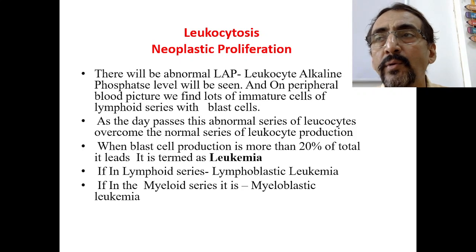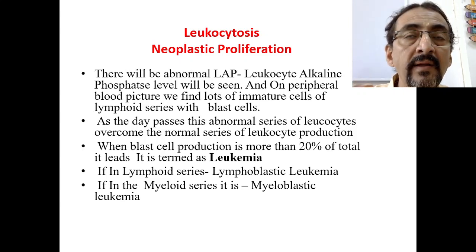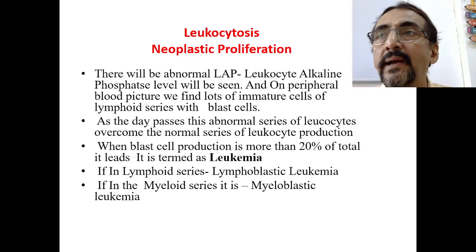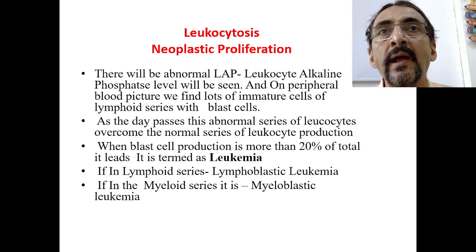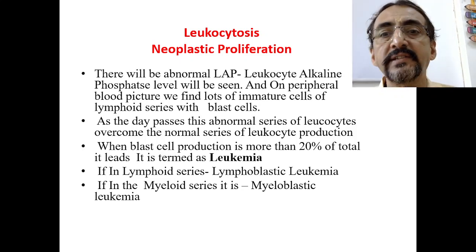In the beginning only a few are there, later they continue because they are abnormally dividing, abnormally increasing. Now they are increasing, and one day comes where they overcome the normal series production of leukocytes, and the bone marrow is 90% totally with the abnormal blast cells.